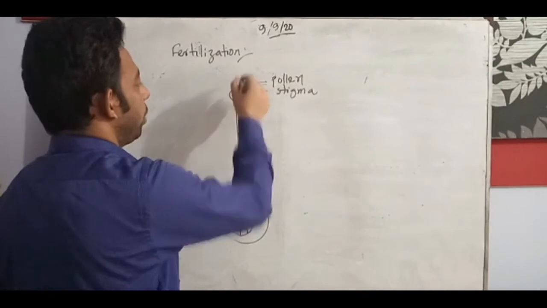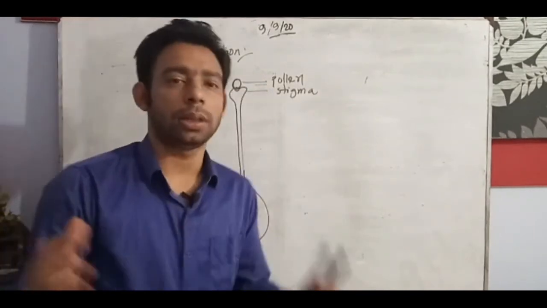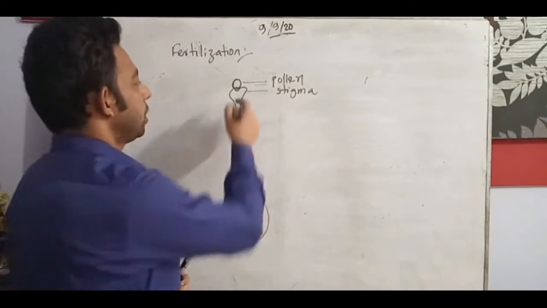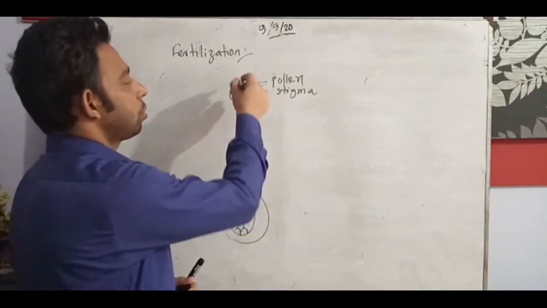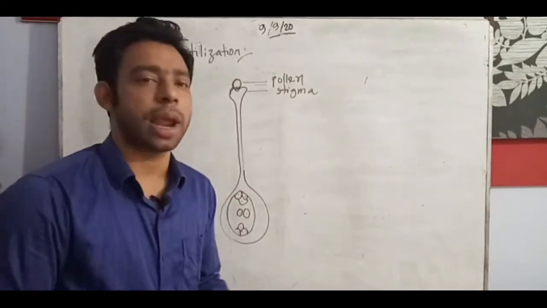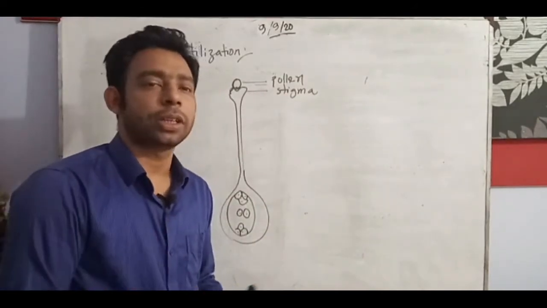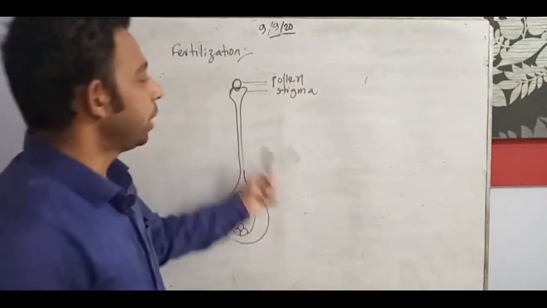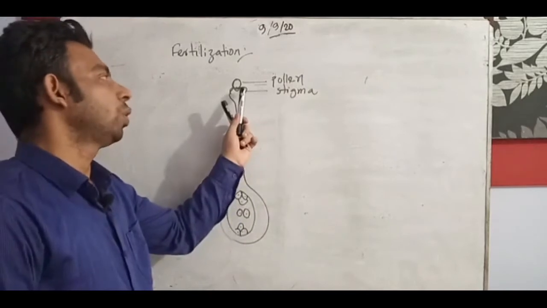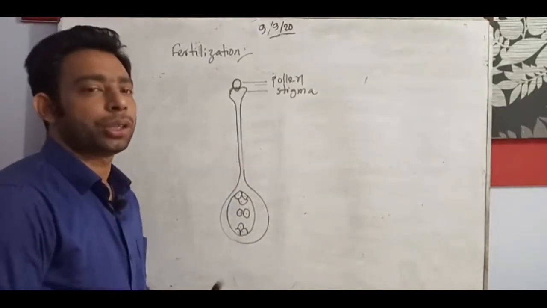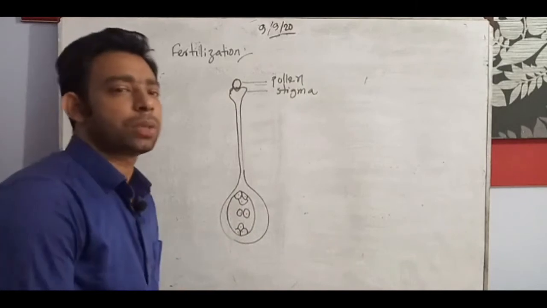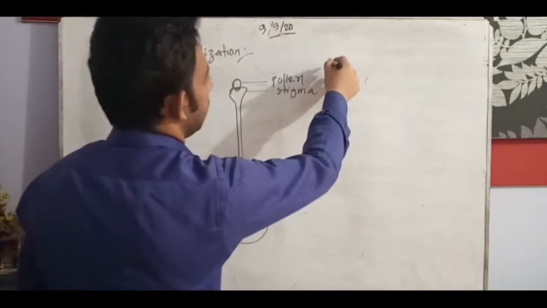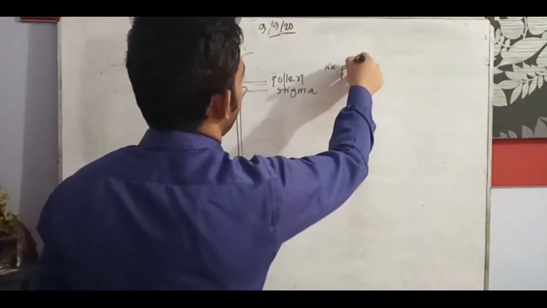And when pollen comes from any other flower of the same species, or the same flower, and falls onto the stigma, pollination occurs. This is called pollination. What we understood in our previous lecture was pollination: pollen grain from the anther comes to the stigma. Then the next process is fertilization. So we can say very first that pollination is the precondition of fertilization.